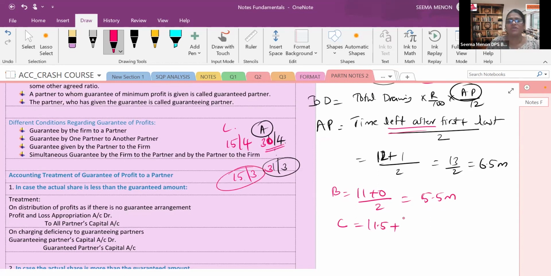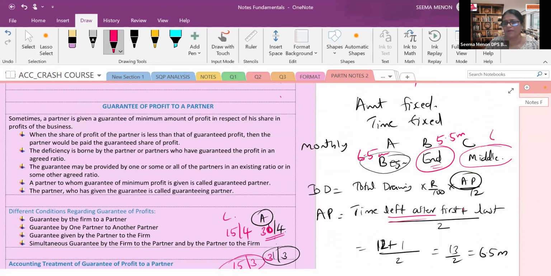Now the last withdrawal is 15th March, and the end is 31st March. From 15th March to 31st March, how many months are left? Only half a month. So 11.5 plus 0.5 upon 2 is 6 months. Again, yesterday I had given a clue.